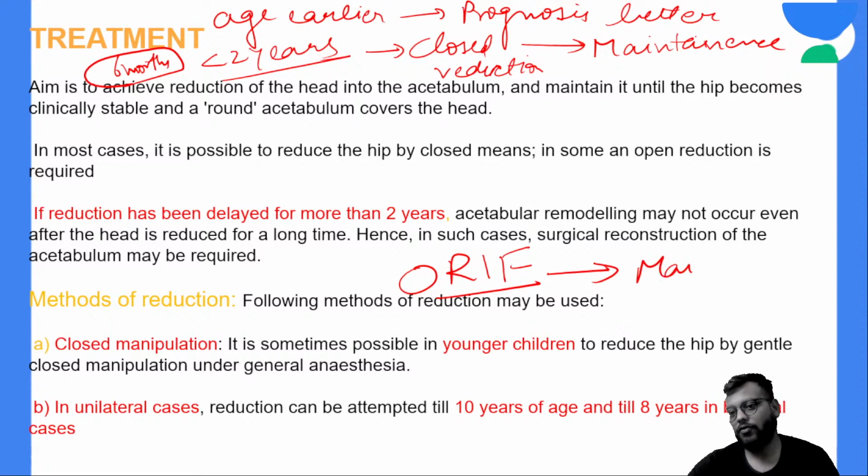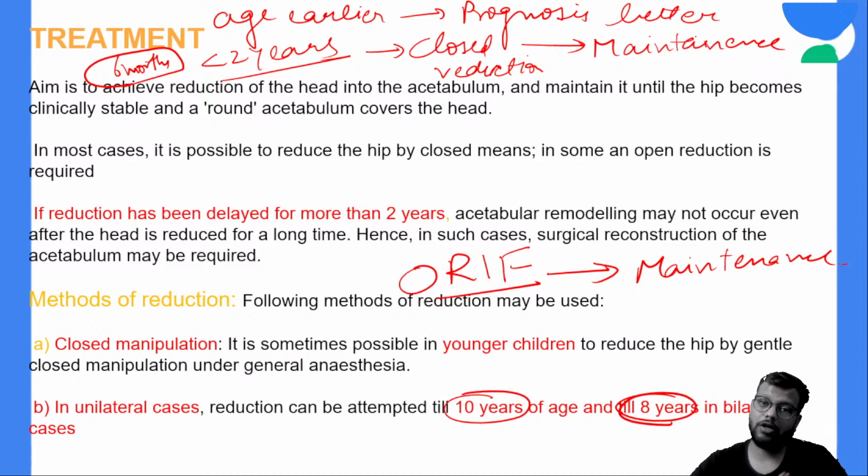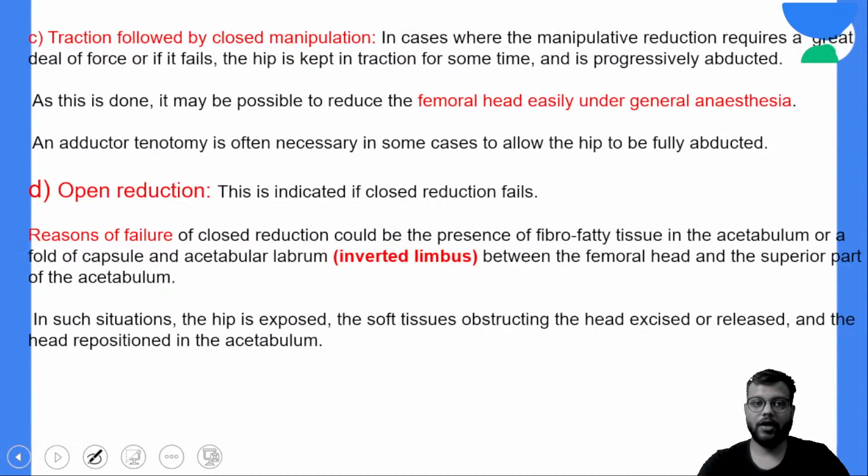Then you have to go for the maintenance. Okay, so as a rule of law, remember 2 years, याद रख लो. And also एक और चीज याद रखनी, in case of unilateral cases, 10 years के बाद you will not try the close reduction, and in case of bilateral cases, after 8 years you will not try the close reduction, आप try भी नहीं करोगे.